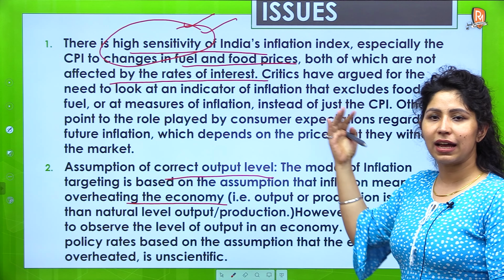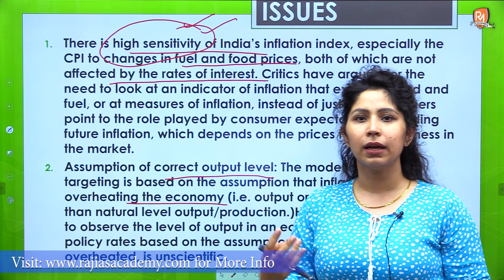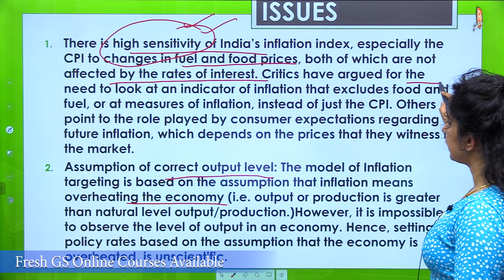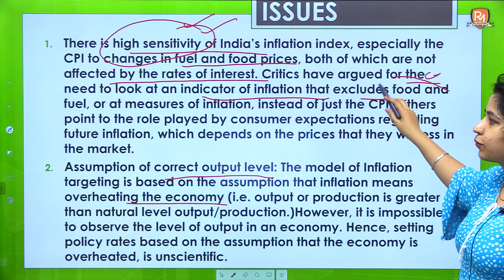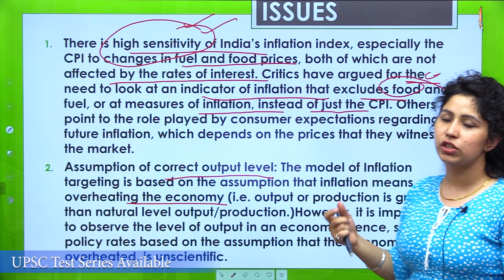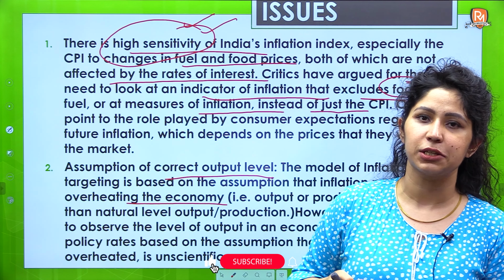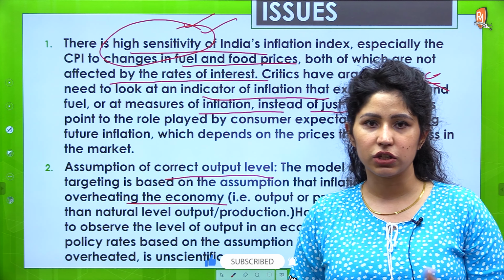So right now we don't have another option, but critics say that food and fuel prices should be taken out from the index that we are using. Critics have argued for the need to look at an indicator of inflation that excludes food and fuel, or at measures of inflation instead of just the CPI. So the suggestion is to neglect CPI entirely, or use CPI minus food and fuel prices. So this is one such issue.